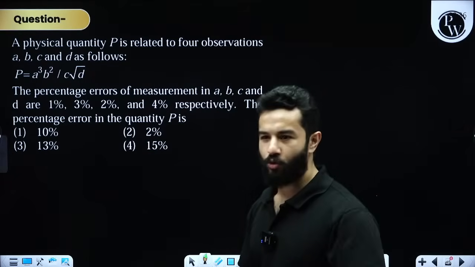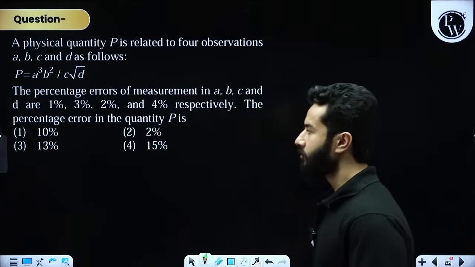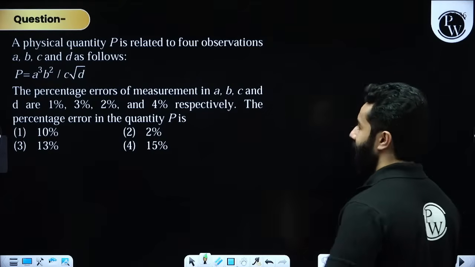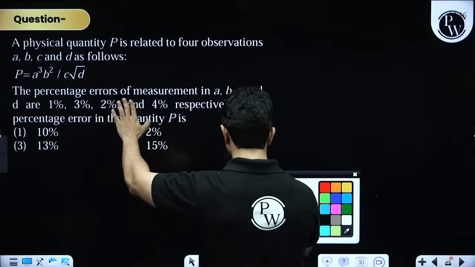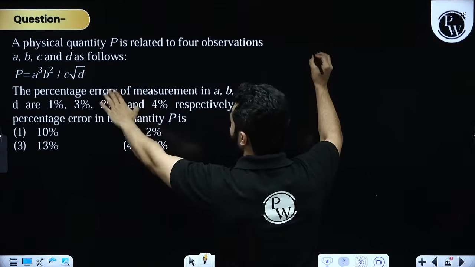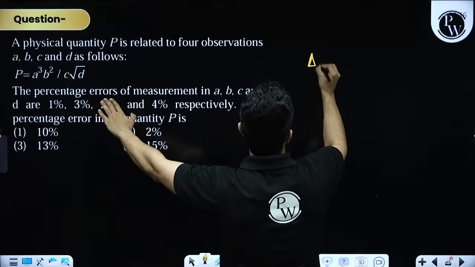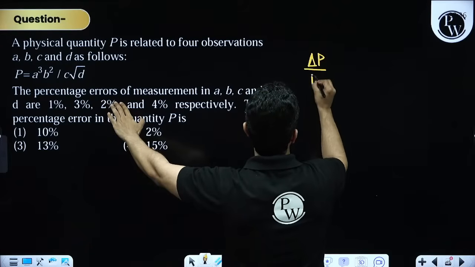I think now almost all questions are finished. I'll give you 1 or 2 questions in homework. This is very easy. In this problem, they need to find out delta P by P in percentage.